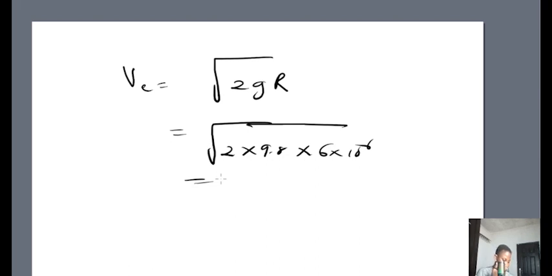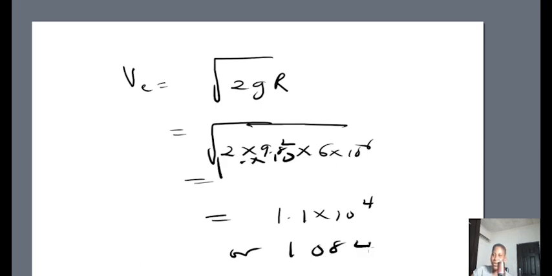That's equal to 1.1 times 10 raised to power 4, or 10844. So that's what we're going to get, and that's our escape velocity.